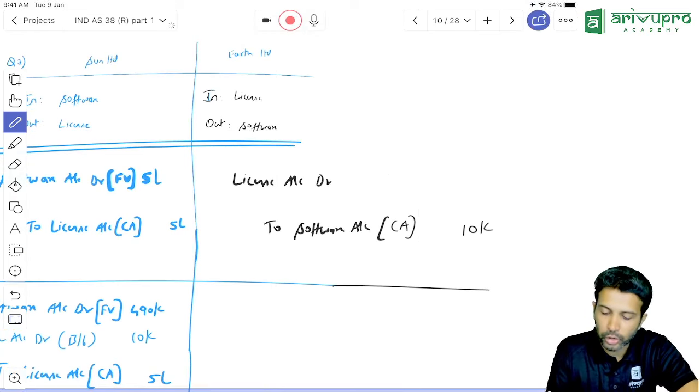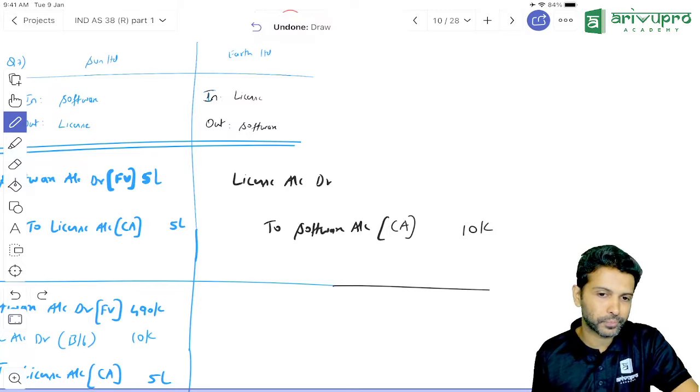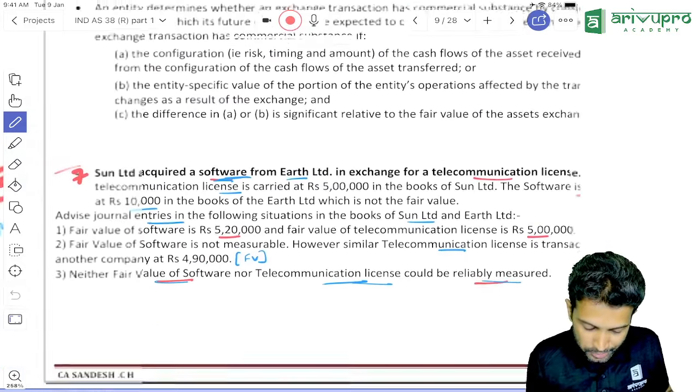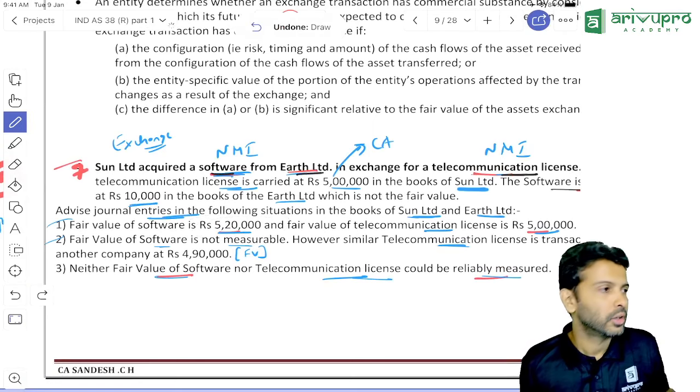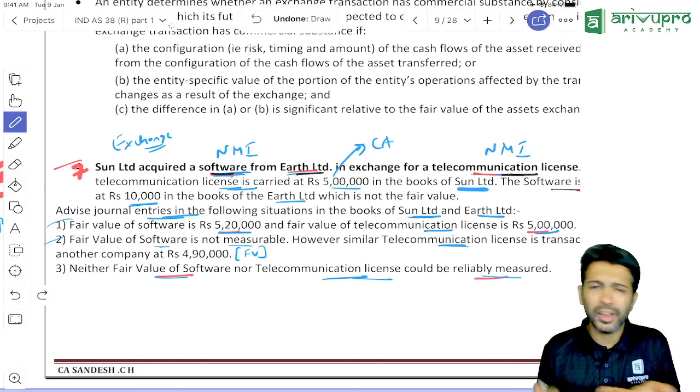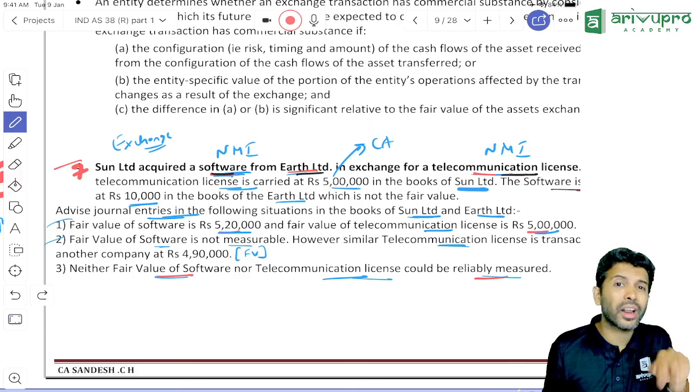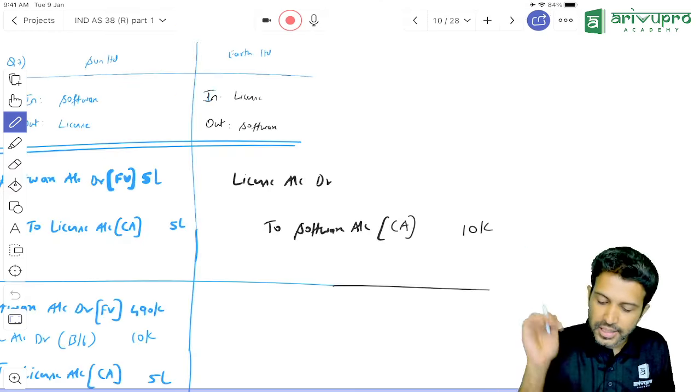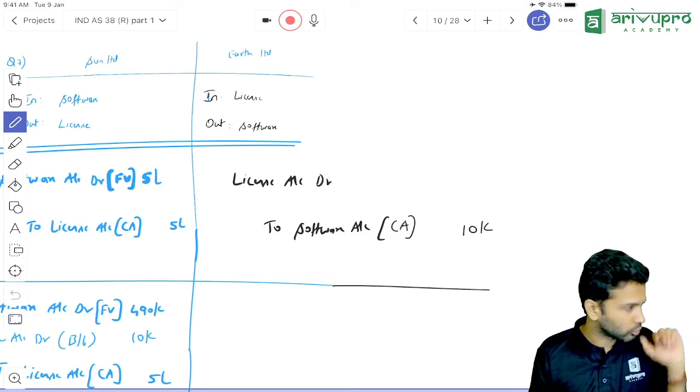All right. Now the only question is the license you need to debit. In the first case, is the fair value missing or given? Fair value is given. Obviously the transaction also is lacking or having commercial substance? Since the transaction has commercial substance, fair value is also determinable.